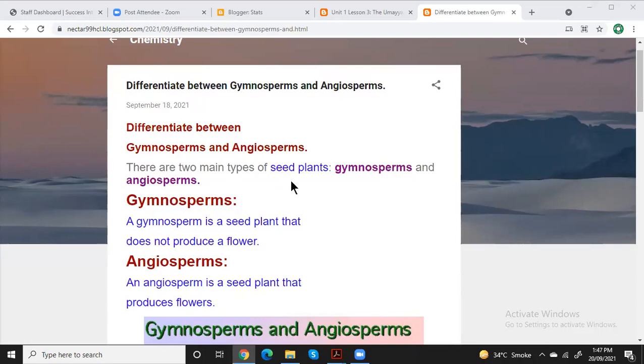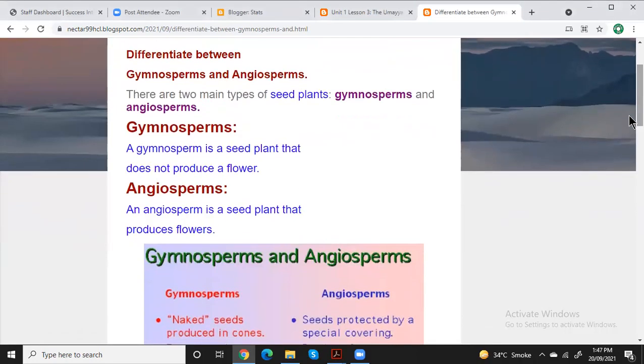There are two main seed plants. We name them gymnosperms and angiosperms. What are gymnosperms? A gymnosperm is a seed plant that does not produce a flower. That is very important for you: if you see a plant that does not have flowers in its whole life, we name these gymnosperms. Now the second type of plant we name angiosperms. An angiosperm is a seed plant that produces flowers. If there are flowers on them, we name them angiosperms.